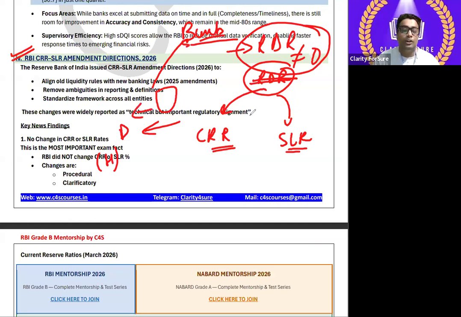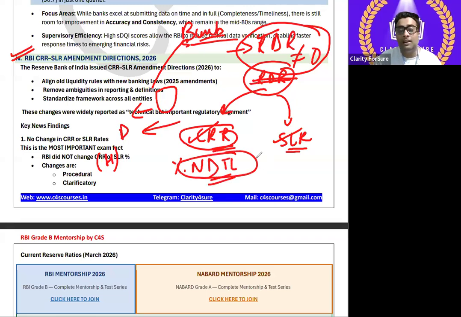So the RBI has introduced a concept of RDR which can't be equal to zero, and RDR has two forms, that is cash reserve ratio and statutory liquidity ratio, right? CRR क्या होता है? Percentage of NDTL the bank has to keep. और NDTL क्या होता है? I have just explained in the MCQ series of finance. Just take it, this is net demand time liability.